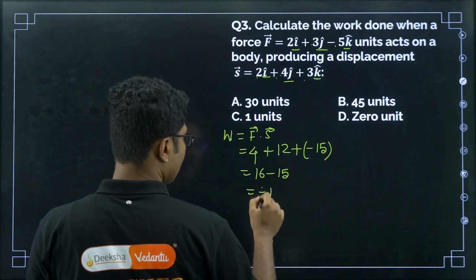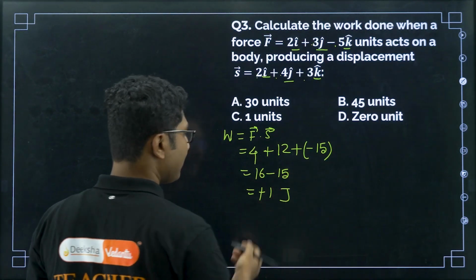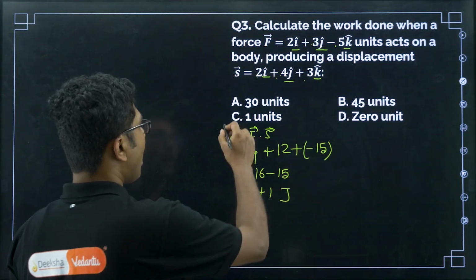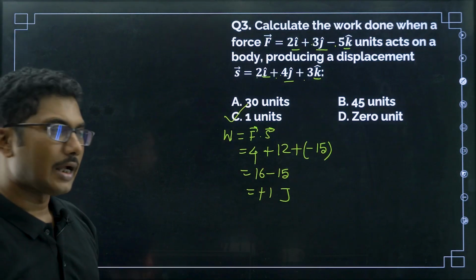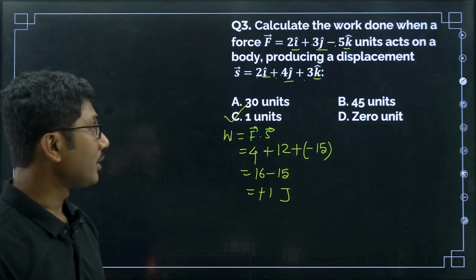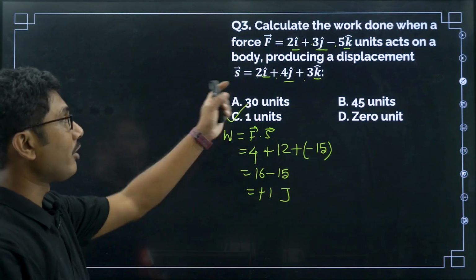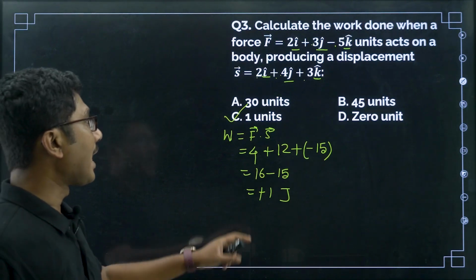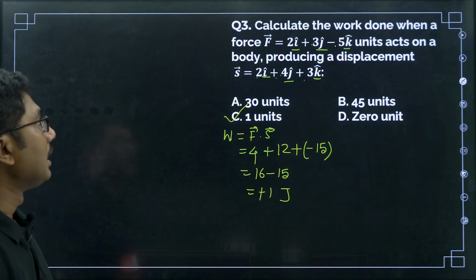Plus 1 joules. 16 minus 15 is plus 1. So 1 units. I used SI units, so I thought it may be joules, but they have not mentioned any units. So you have to write in terms of units only, right?